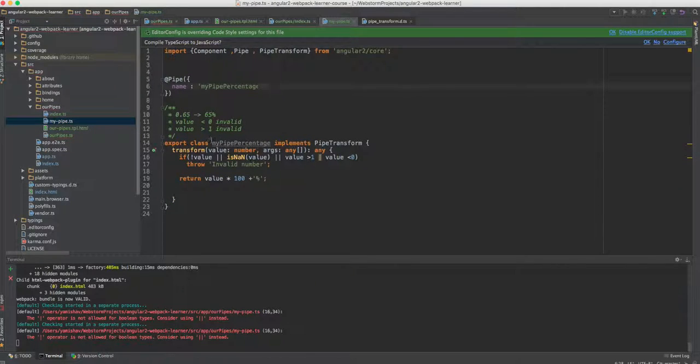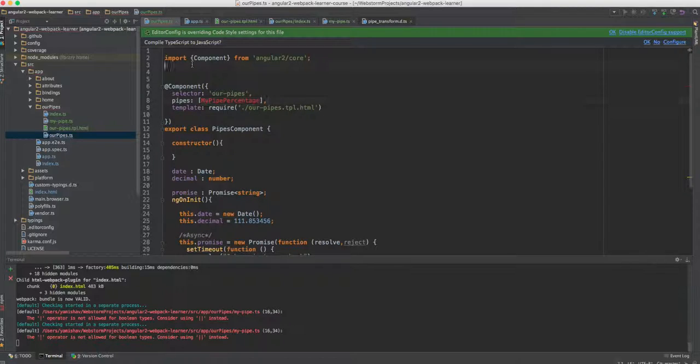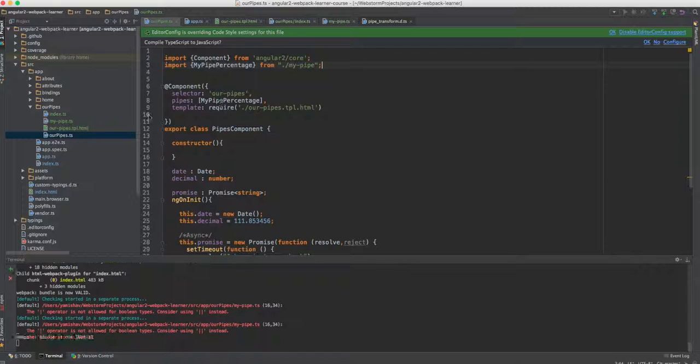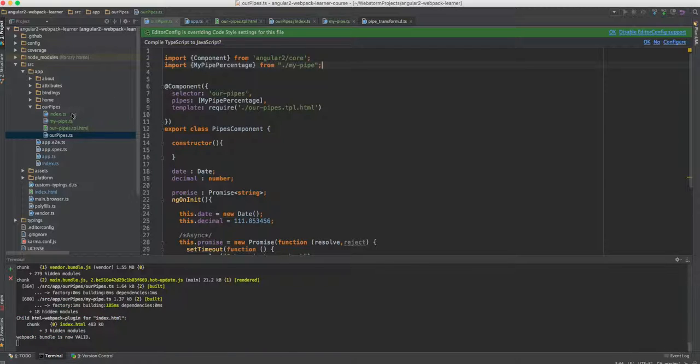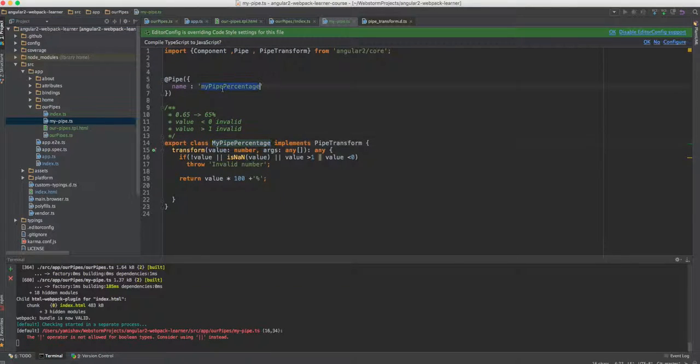Why does it yell at us? Because we didn't import it. So I'm going to import it. So this means that in this component we're going to use a pipe called myPipe%. This is the class name, and the decorator tells Angular how to use it.